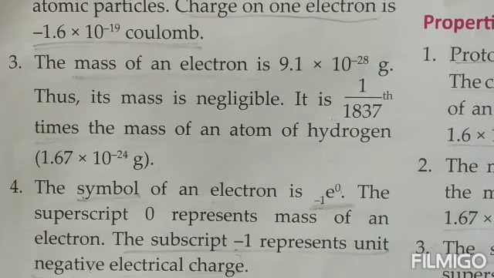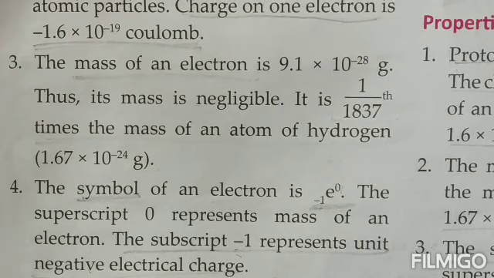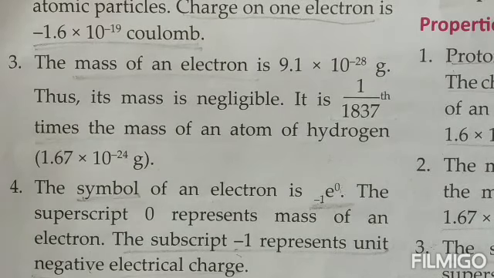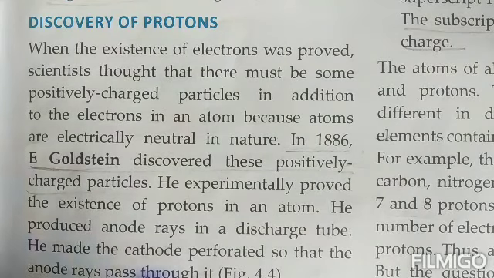So with this we complete the discovery of the electrons. Now once the electrons were discovered, next came the discovery of the proton. Once the electrons were discovered, various people thought that there must be some positive charge also inside an atom. Otherwise, how is it possible that the atom on the whole is neutral? So they started discovering the positive charges that are there inside an atom.